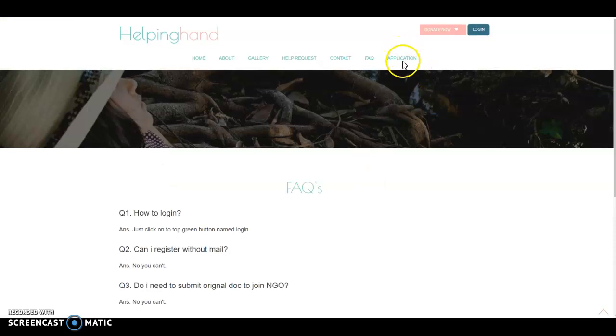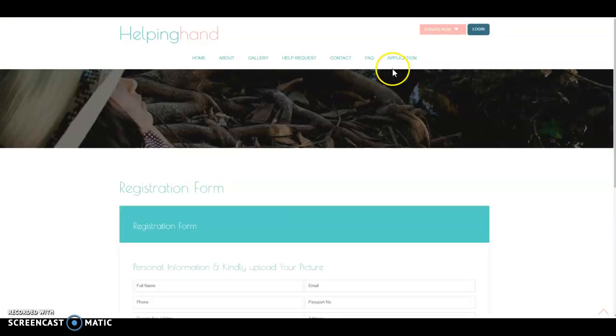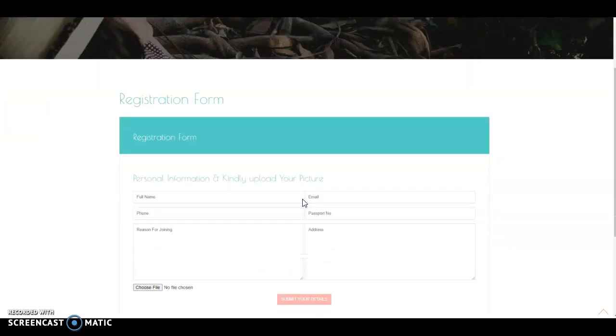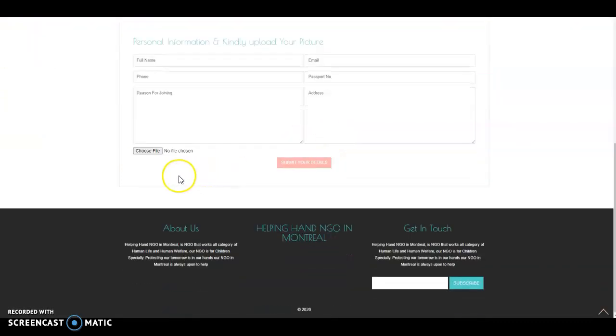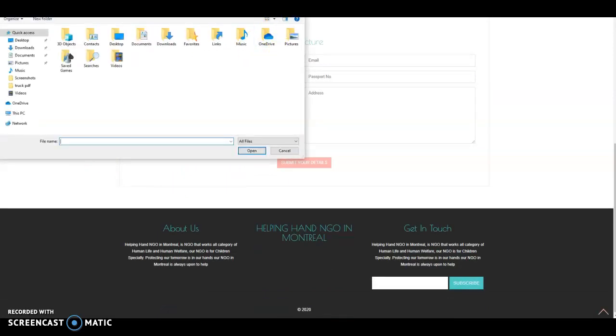And as we go further to the application, we can apply here with our details, passport number and everything, or we can upload our resume here.